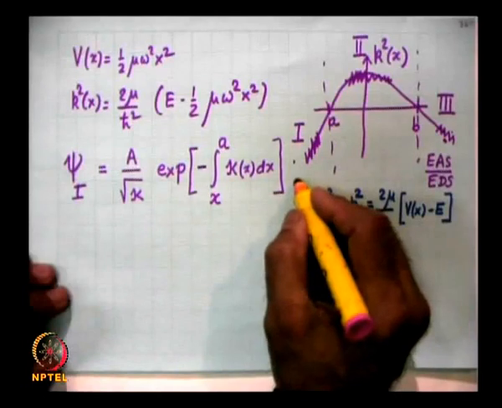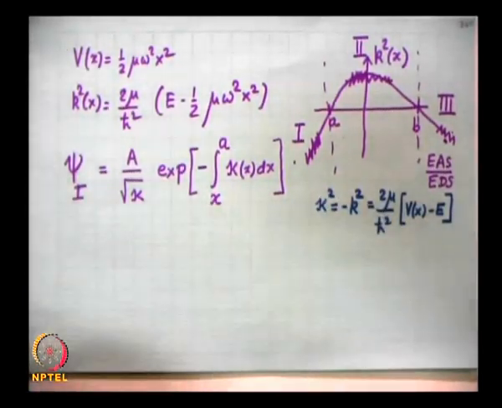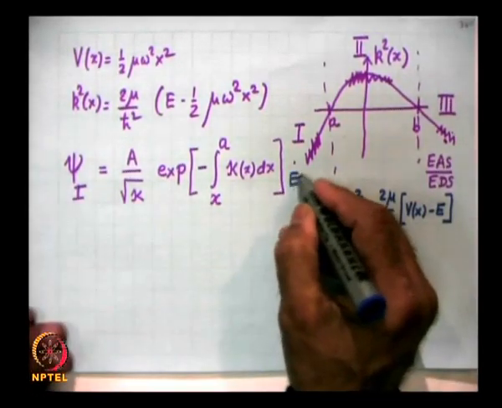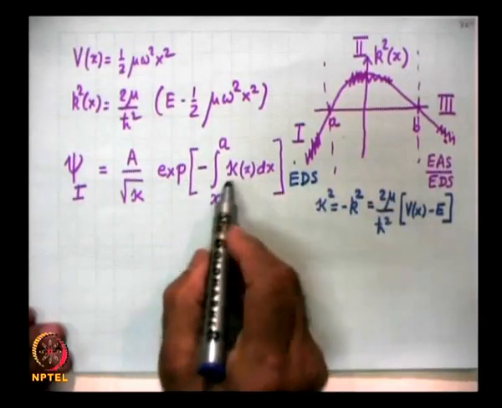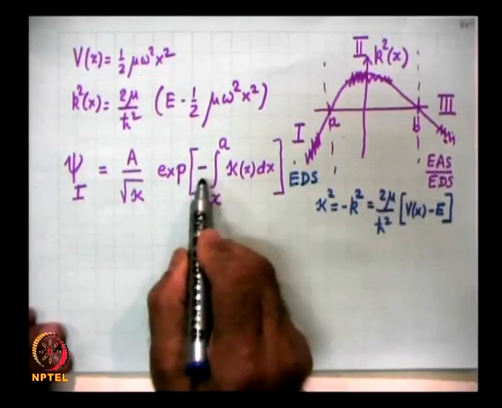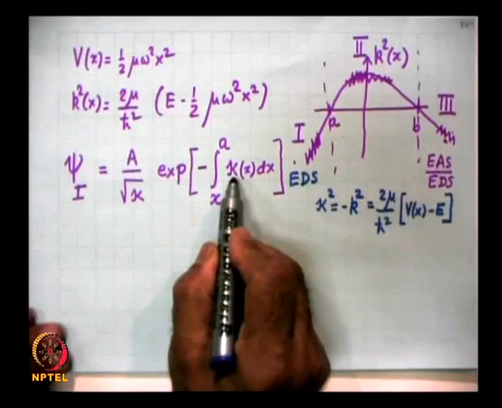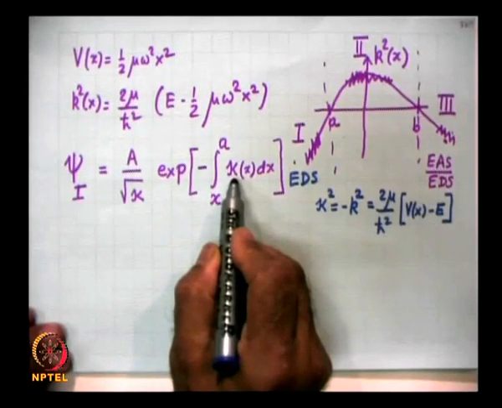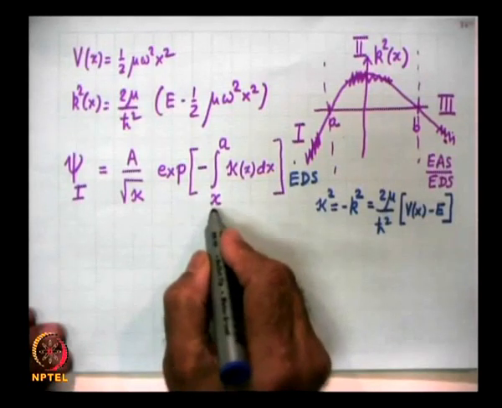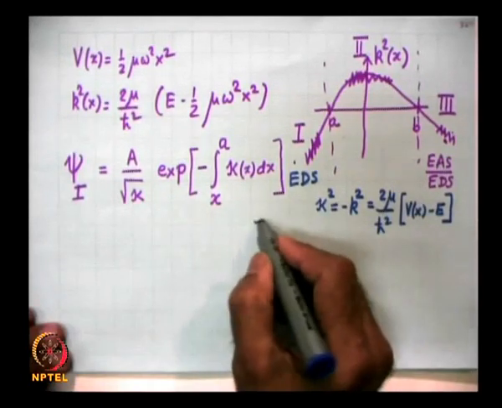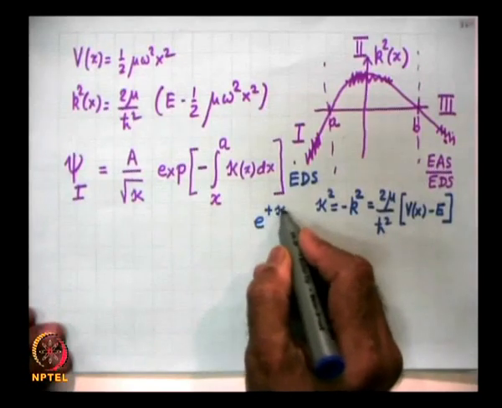This is the exponentially decaying solution, and that is because if kappa was constant, this will be e to the power of minus kappa x, and at the lower limit it will become e to the power of plus kappa x.